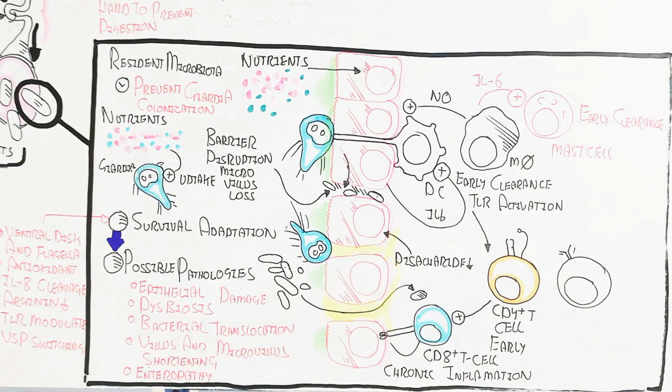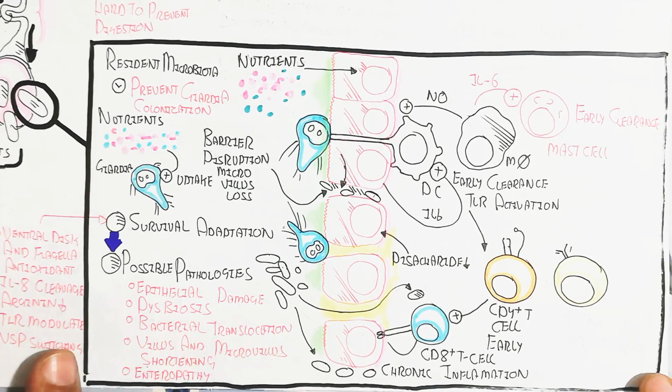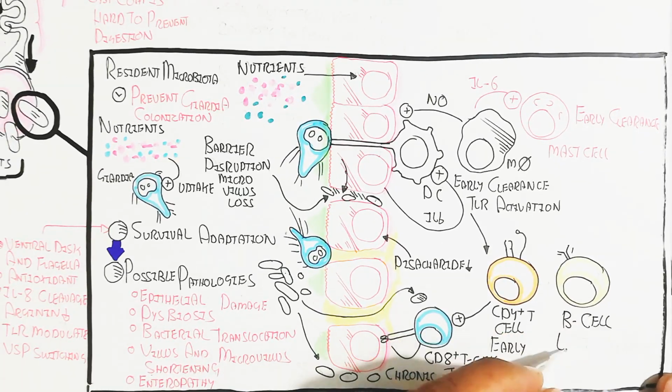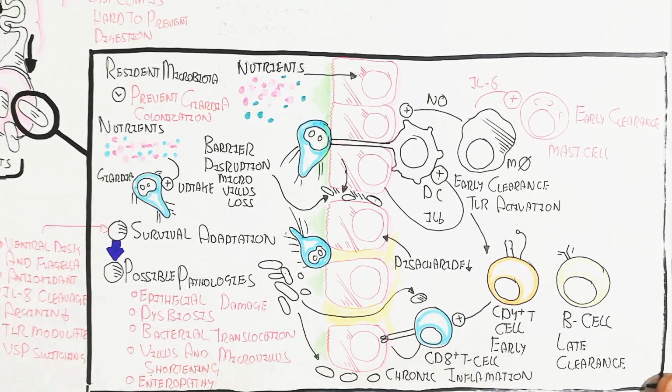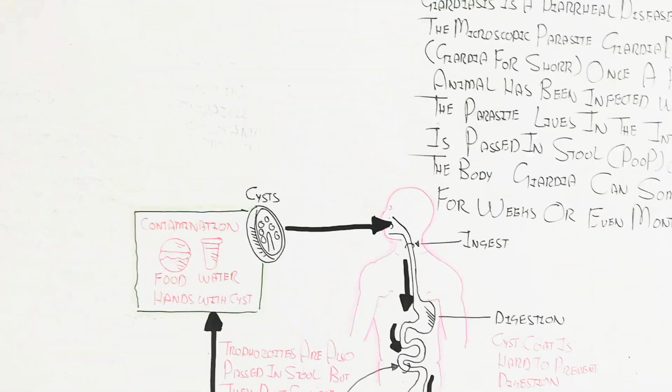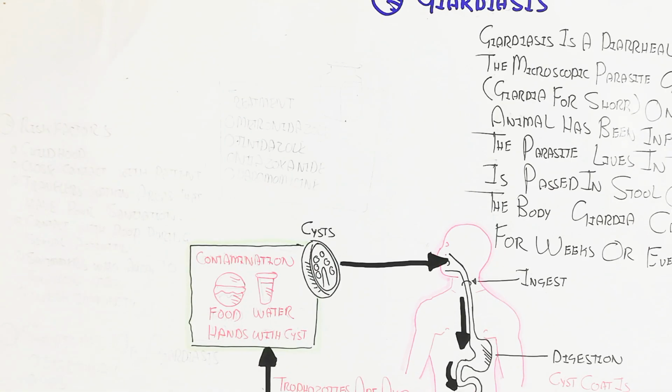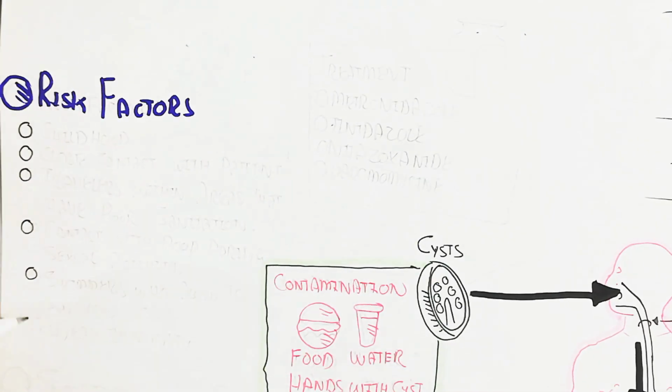Then the B cell late clearance occurs. When Giardia enters the circulatory system, it sometimes activates the immune system to produce antibodies against this parasite.